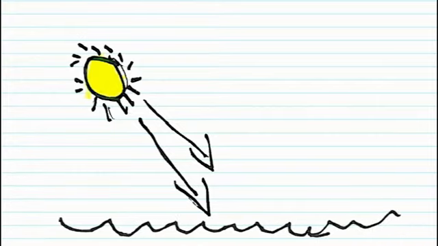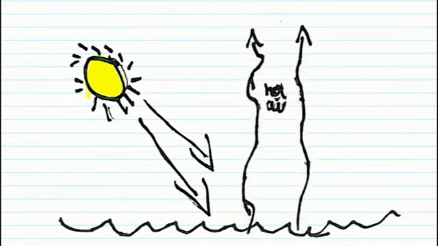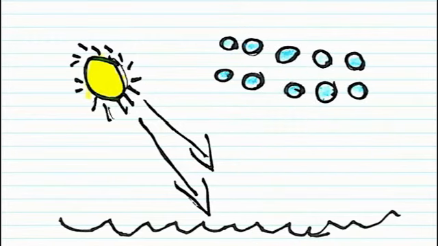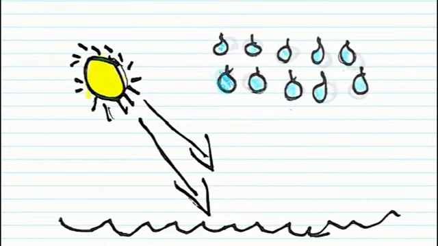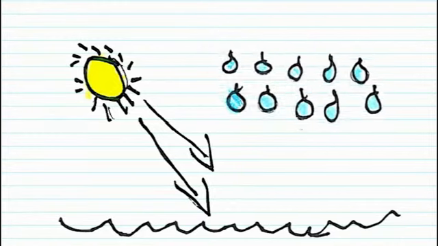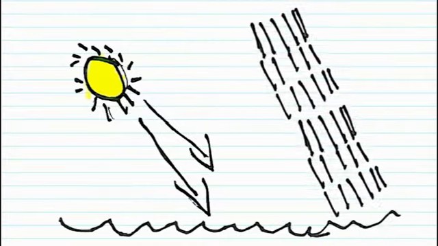Secondly, the sun heats up the oceans and rivers, which makes the water evaporate into water vapour or hot air. This hot air floats up, which cools down along the way. As the air cools down, the vapour condenses into tiny water droplets. These droplets rest on dust particles and eventually form into clouds. When the drops are big and heavy, they start to fall as rain.